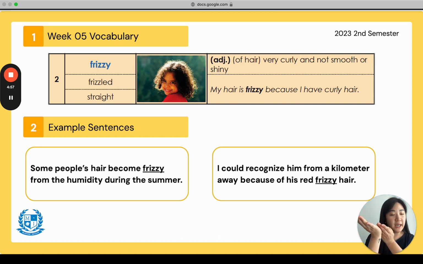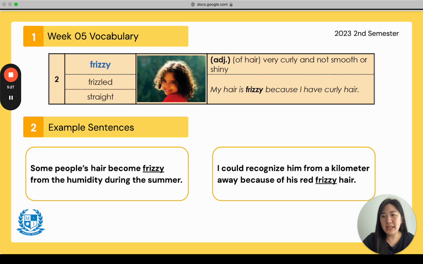On the picture at the top, you see a girl with frizzy hair. She has very curly hair, right? And it's kind of sticking out a little bit somewhere here. Sometimes in the summer, my hair gets like this too because of the humidity. The example sentence says, my hair is frizzy because I have curly hair. Everyone repeat after me. My hair is frizzy because I have curly hair.